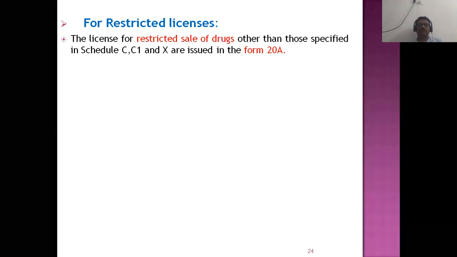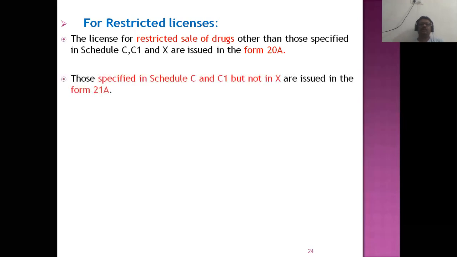This is another segment where you take permission when starting a new community pharmacy. This is the license for the restricted drugs. These are the drugs specified other than the general license, which is scheduled in C, C1 and X. The forms issued for licensing the sale of this type of drugs are forms 21, 20A and 21A. These are the forms for the restricted license.